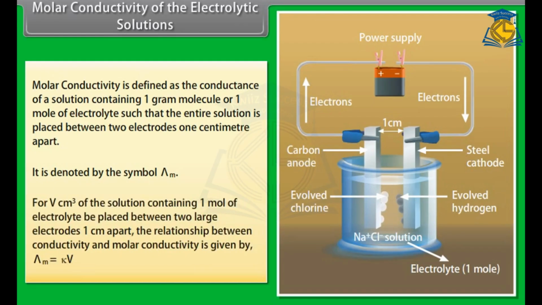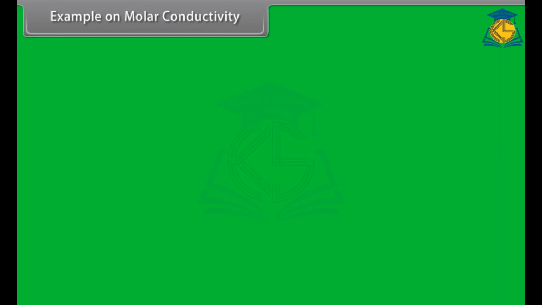For V centimeter cube of the solution containing 1 mole of electrolyte placed between 2 large electrodes 1 centimeter apart, the relationship between conductivity and molar conductivity is given by lambda m is equal to the product of kappa and volume.